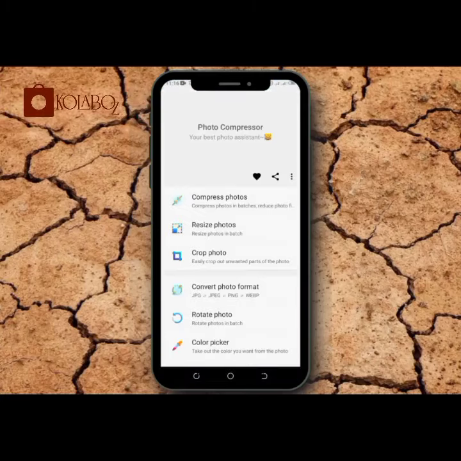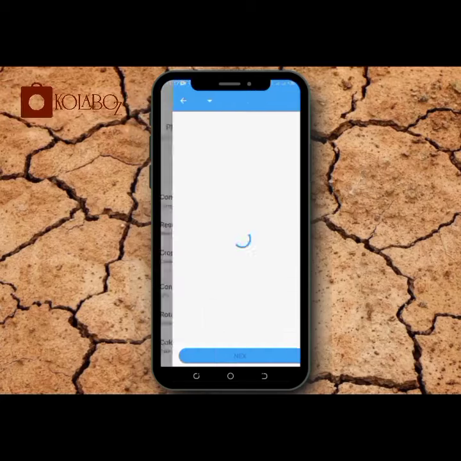This is the first thing you see on the screen when you press the app. There are so many options, but the option we're going to choose is compress photos. So that is our intending aim. So that is what we want to do. We want to compress the size of an image. So click on the compress photos and wait.